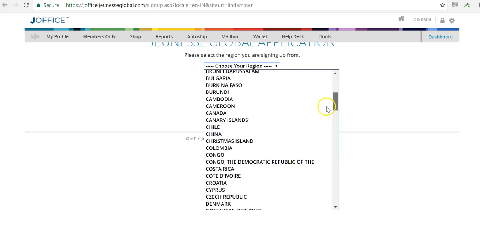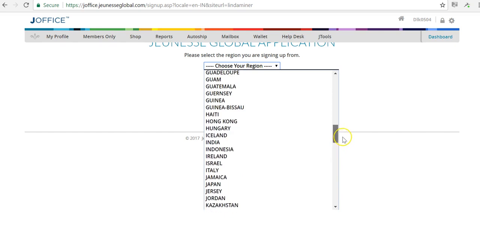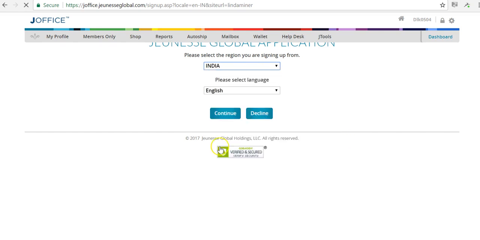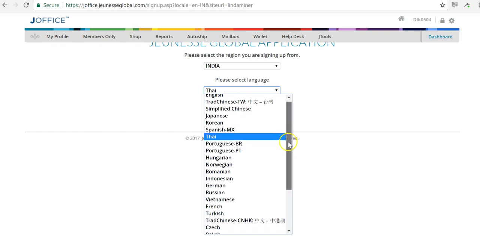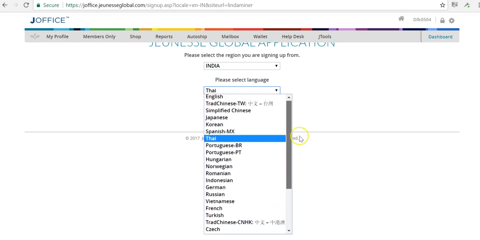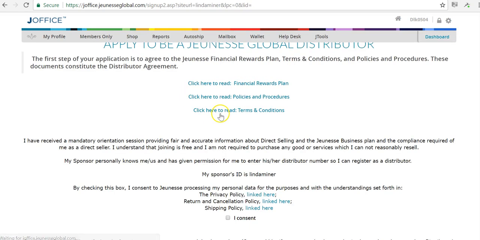So now you can see all the countries where it's possible to join with Jeunesse. But of course we're going to choose India. You can also see all the different languages that are available. But of course we're going to choose English for this one because I speak English.